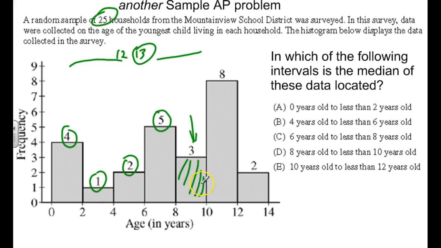That's where the median is, which is weird because it's not the tallest, but the answer would be from 8 to 10. The median of the data is located in this block because I counted 12 pieces there, 10 pieces there. The middle piece is the 13th piece. It's going to be right in there.